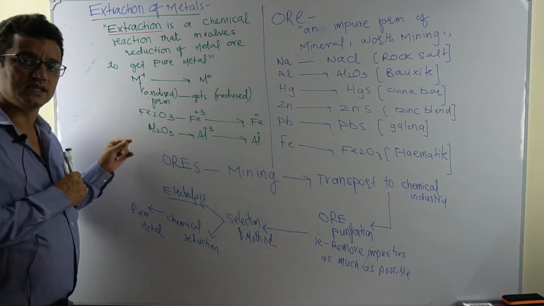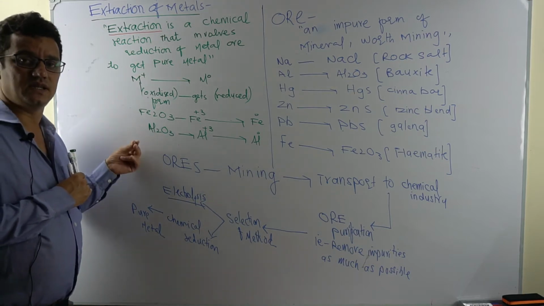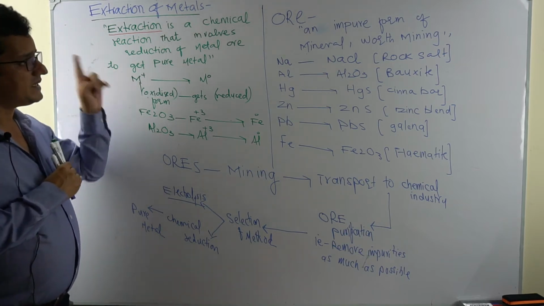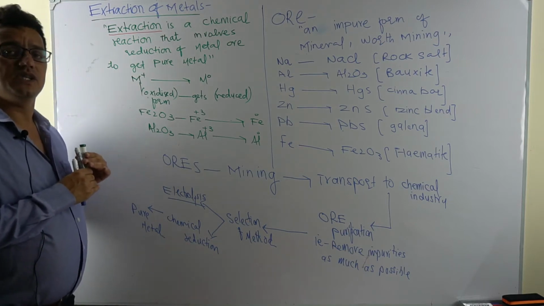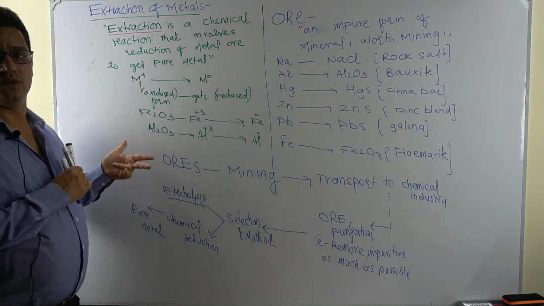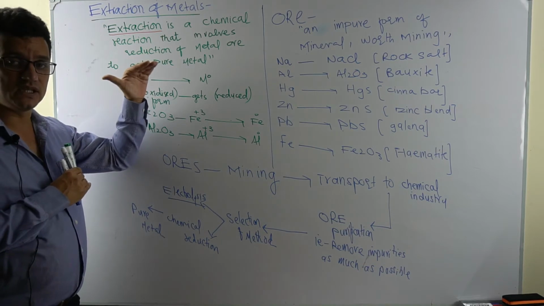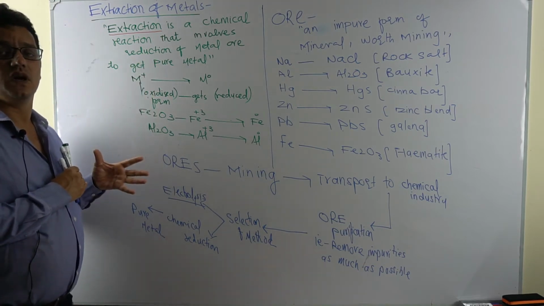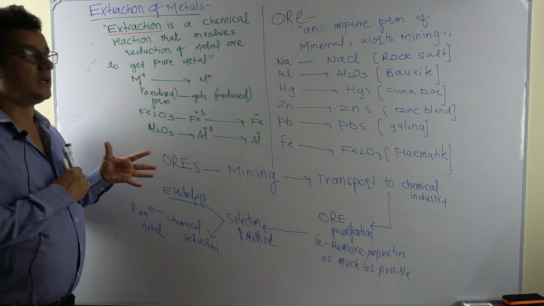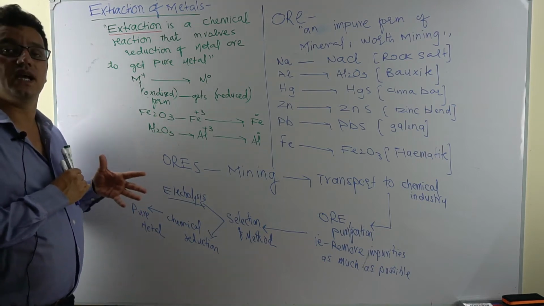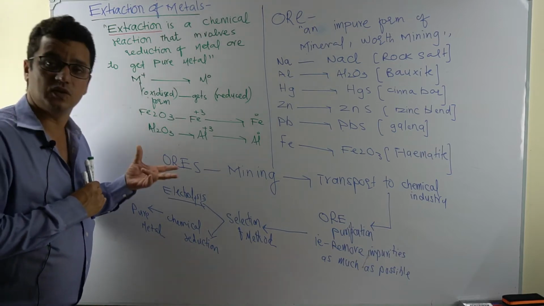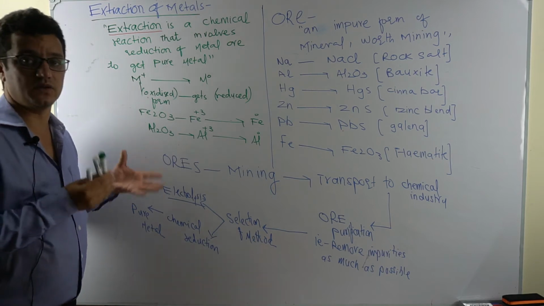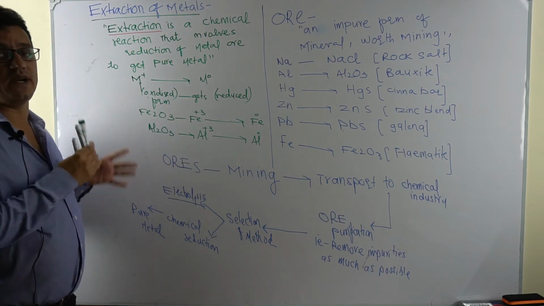In the reactivity series lesson, we've discussed that the position of the metal decides which method to use. The metals which are high in the reactivity series produce very stable compounds, difficult to decompose or to react with a reducing agent like carbon, hydrogen or carbon monoxide to get the pure form. You would need way too high an amount of fuel. That's not feasible, so we use the electrolytic method for reactive metals.